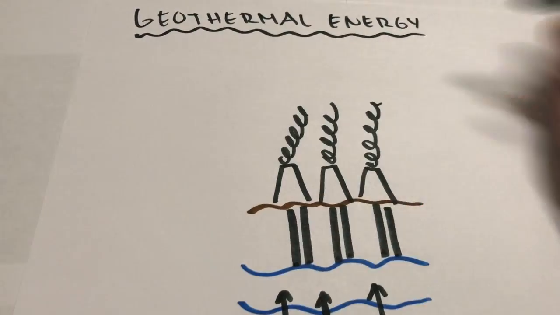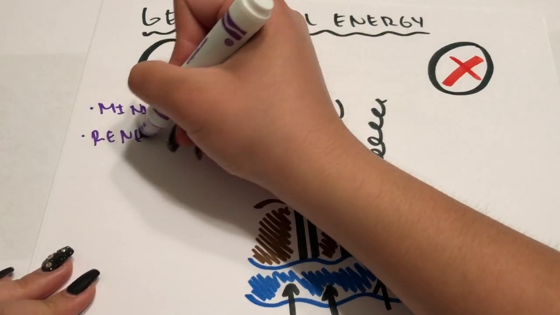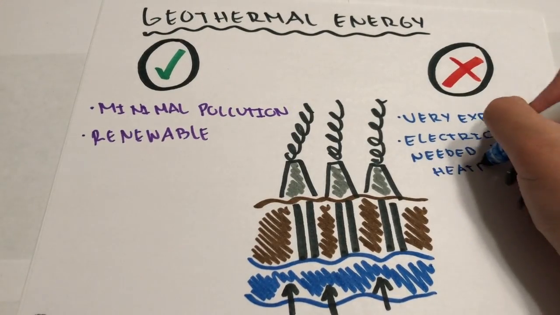Geothermal energy is heat from the earth, and some pros include that it has minimal pollution and it is renewable. Some cons are that it is very expensive and electricity is needed to heat the pumps.